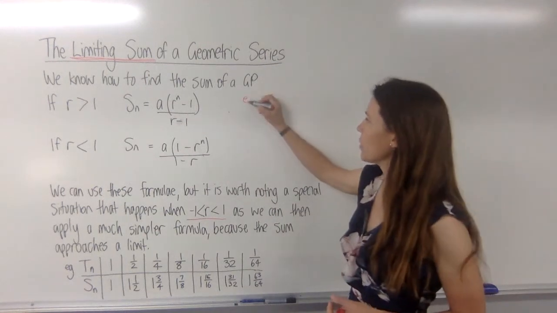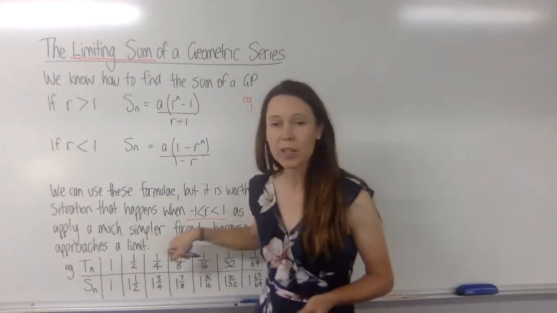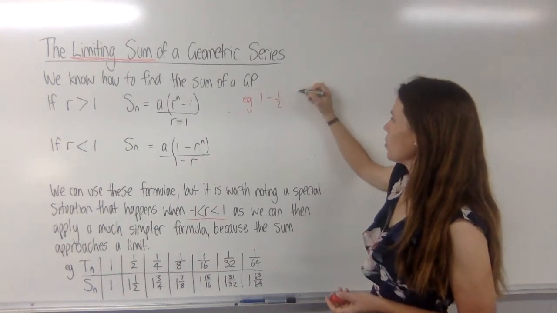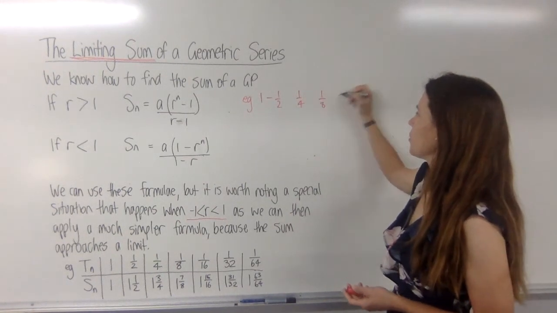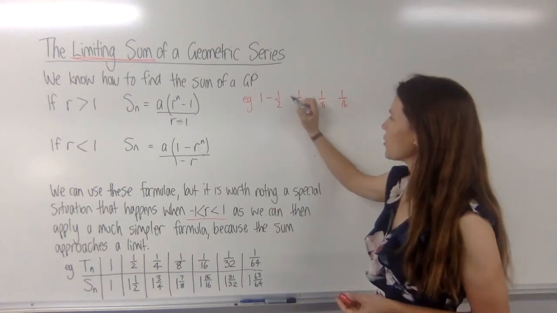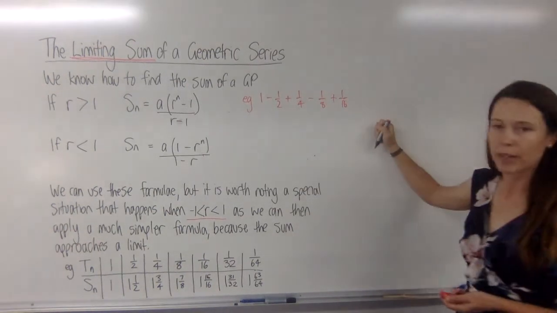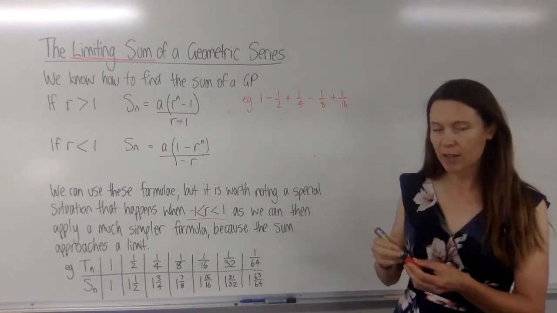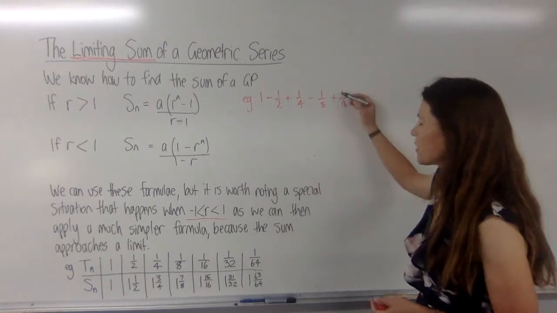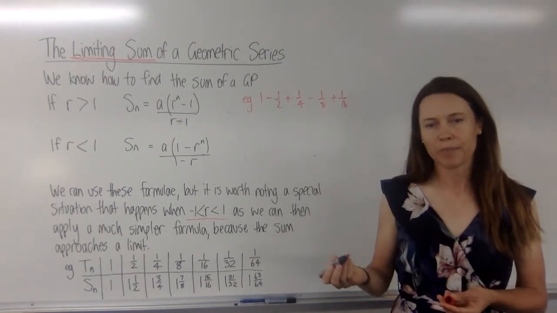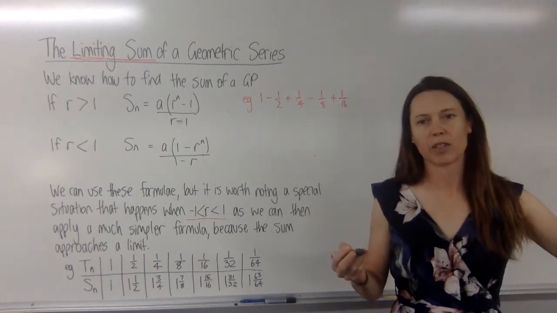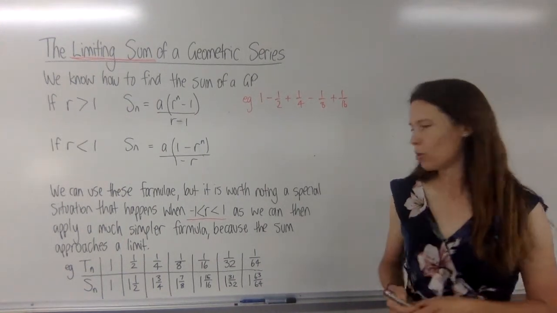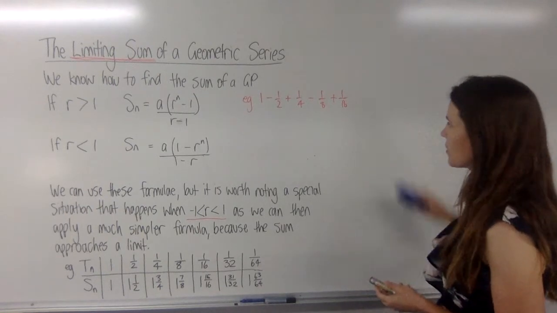And this would happen whether we had a ratio of positive a half or negative a half. Let's look at one that might be negative a half. We'll get the same numbers, but they'll alternate in signs if our ratio is negative. So we'll get this sort of situation. Now, whether we have them all positive like this or every second one being negative, what we're adding each time is a smaller and smaller and smaller number. And if you're eventually adding numbers that are so small they'll barely add up to anything, then your sum is going to approach some sort of limit, and we can easily find out what that is.